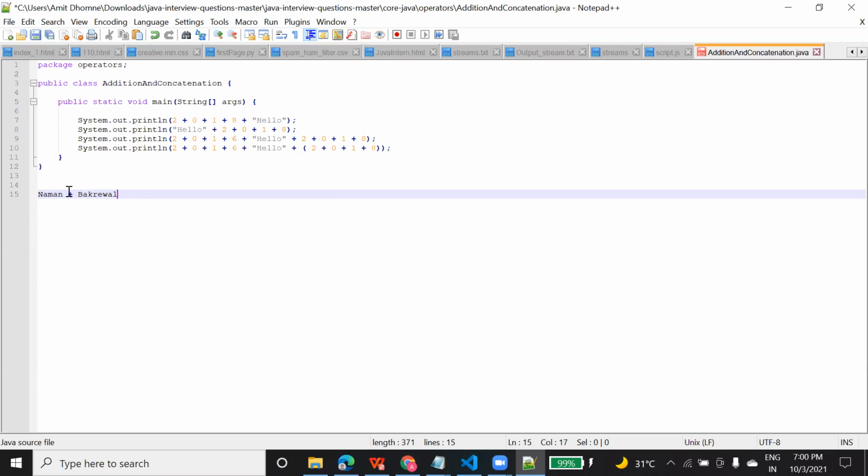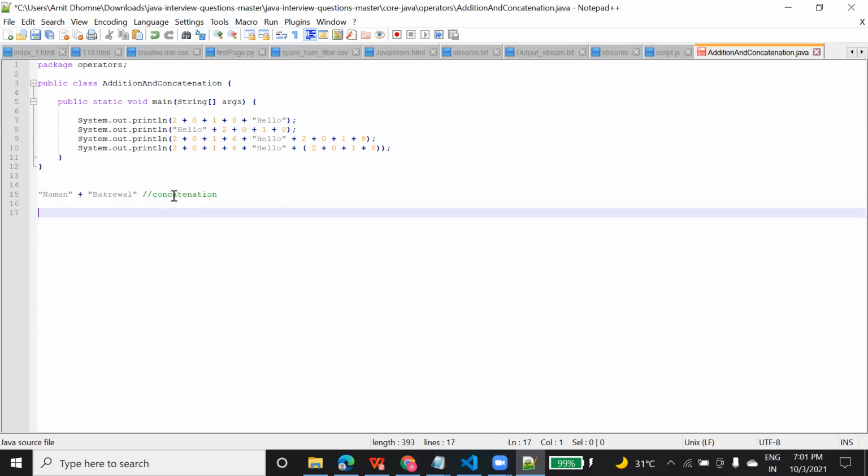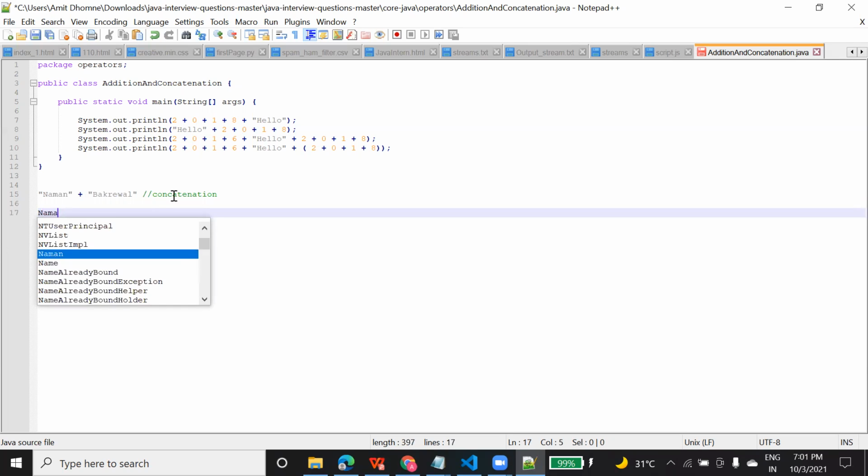If I use this plus operator with this string data, Naman, do you know how this plus operator will work? What will this plus operator do? It will perform the operation of concatenation here. What do you mean by concatenation? When you do like this, at the end you will get this one.